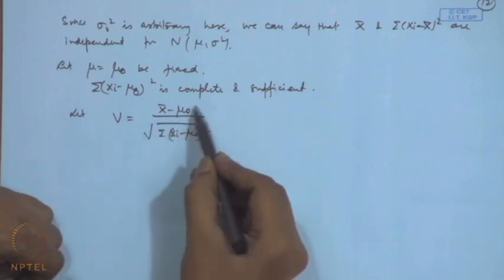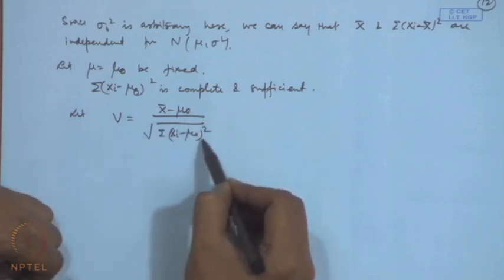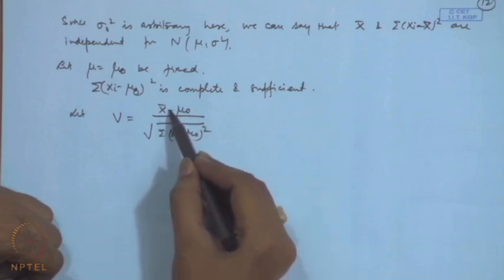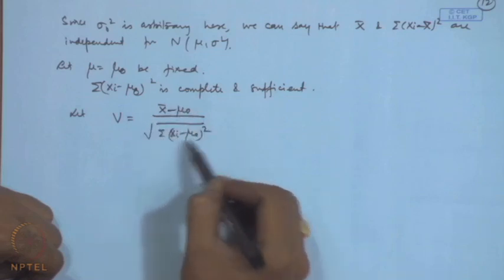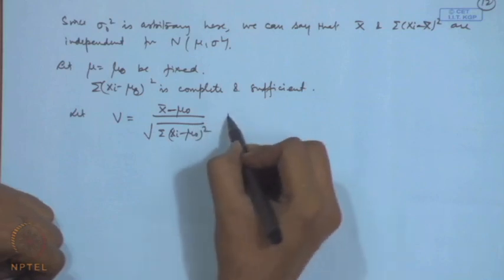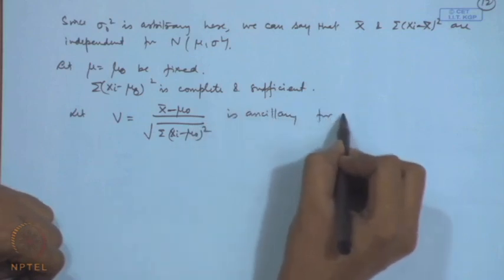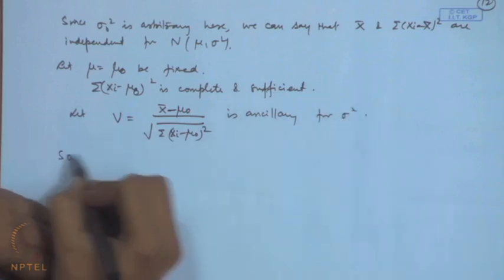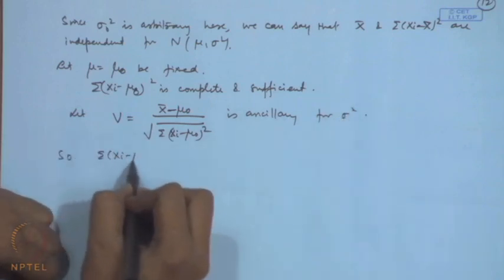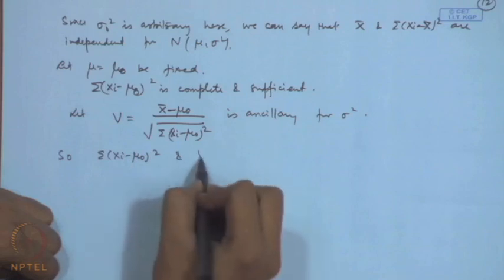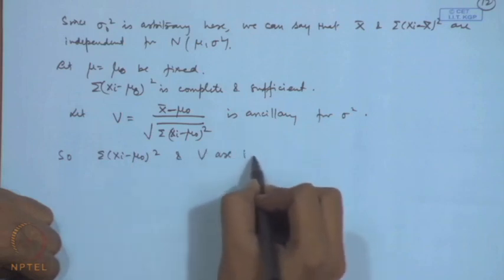You can see here, if I divide by sigma in the numerator and the denominator, then the distribution will become free from the parameters here. This is ancillary here. So, sigma x i minus mu naught square and V, they are independent here.